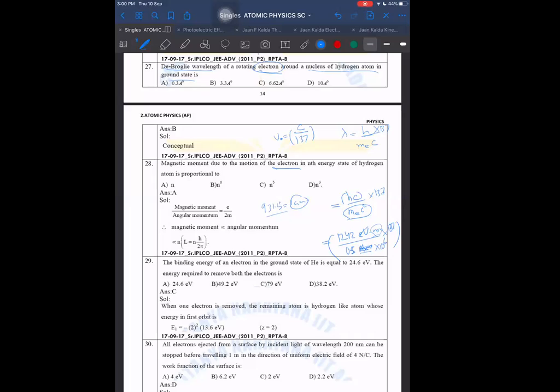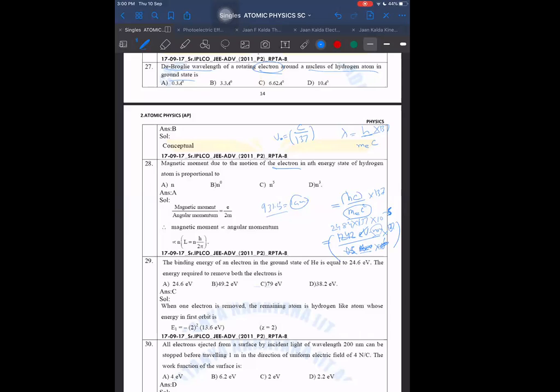0.5 multiplied by 2, then it will become 2484 into 137 into 10 raised to the power minus 6 in nanometers. They are giving the answer in angstrom. In angstrom means I have to write into 10 to the power minus 5 angstrom. Then it will become 2, 3, 2, 3.